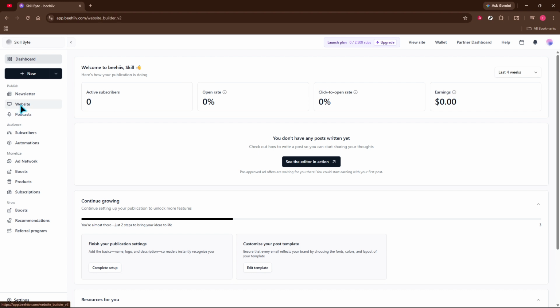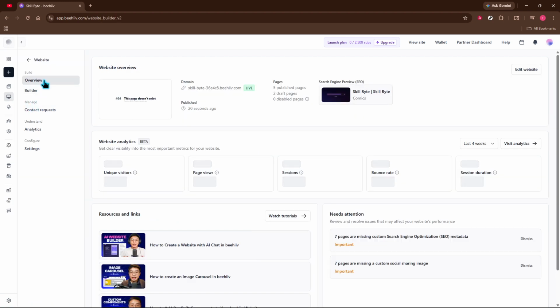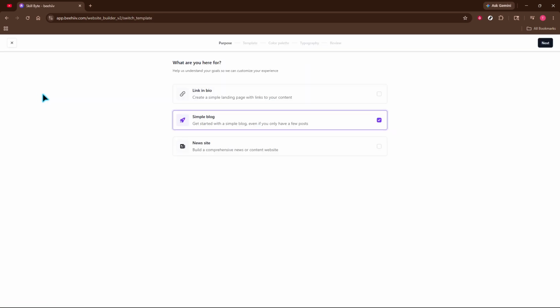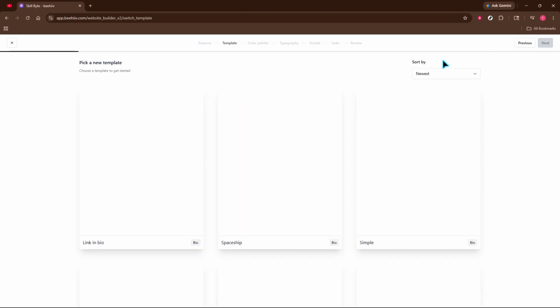From the left-hand navigation, open Website to access your site settings, then choose Builder to launch the visual editor. At the top, switch your template and select the link in bio layout. This is perfect for a focused landing page that collects subscribers and routes visitors to your most important links. Click Next to confirm the choice.